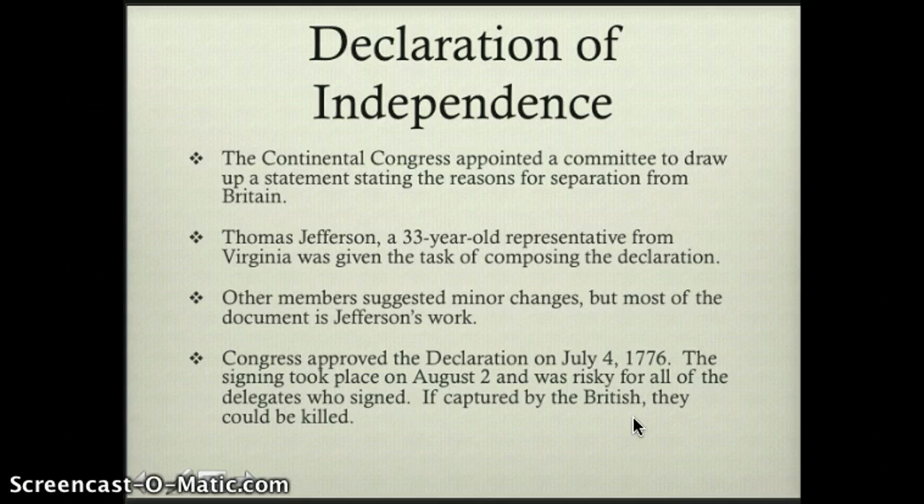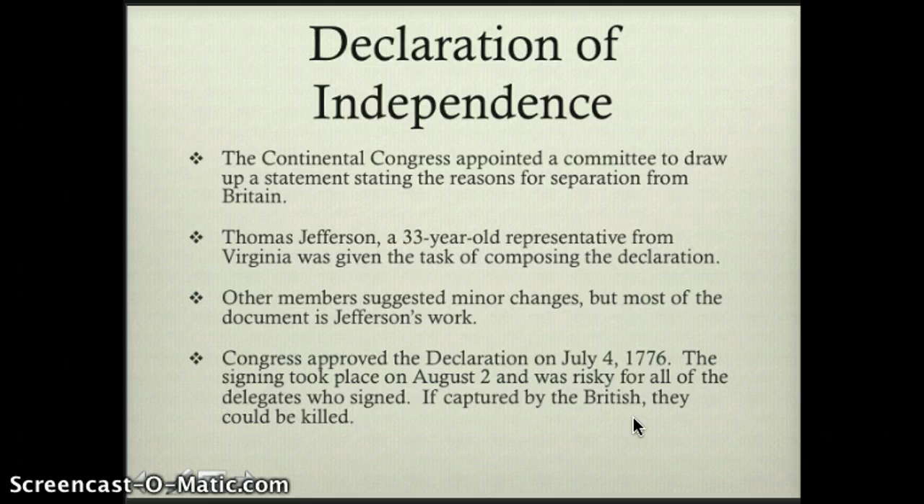Other members suggested minor changes, but most of this document is Jefferson's work, and it was well known for the level of writing and the level of ideas, and is one of the most famous pieces of writing in American history. Congress approved the Declaration on July 4th, 1776. Does anyone know why that day is important? Good, we celebrate that as Independence Day today.